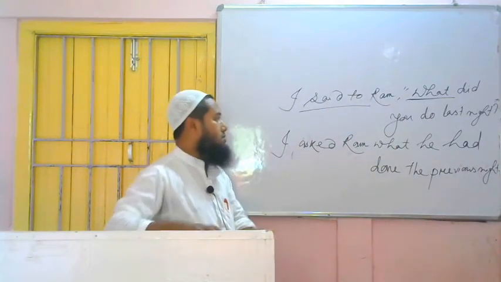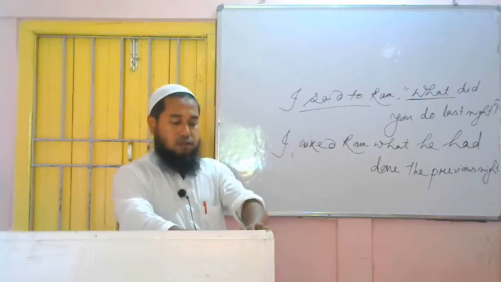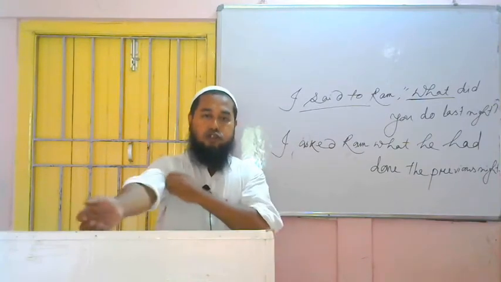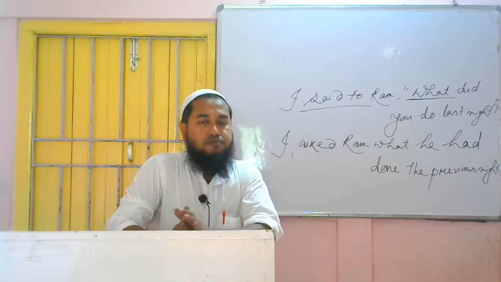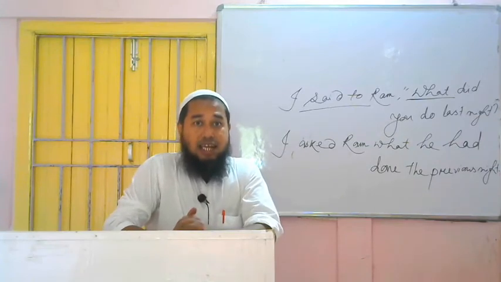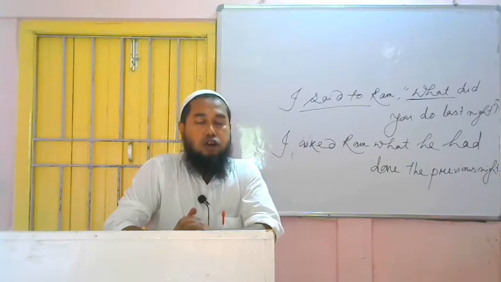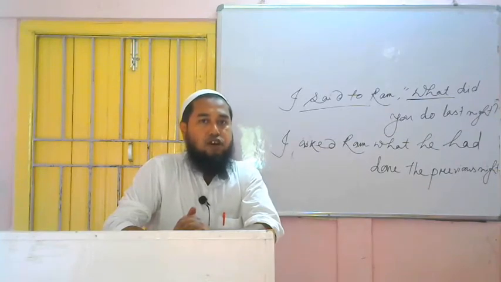Very simple it is. Once more I am telling you, this example is finished, rule also finished. Once more I am telling you how to do. If we get a WH type question as reported speech, then what to do? In place of reporting verb we have to use asked. In place of comma quotation we are not to use anything extra. We have to write the particular word which is used at the beginning of the sentence, what or which or how or when.